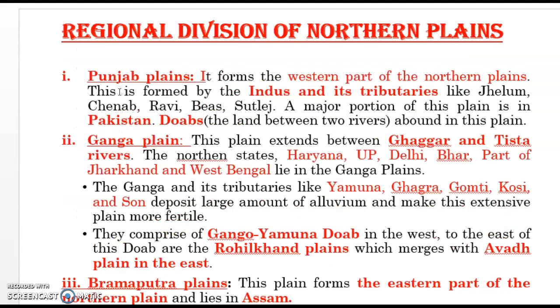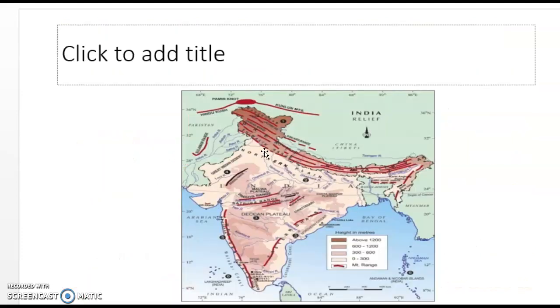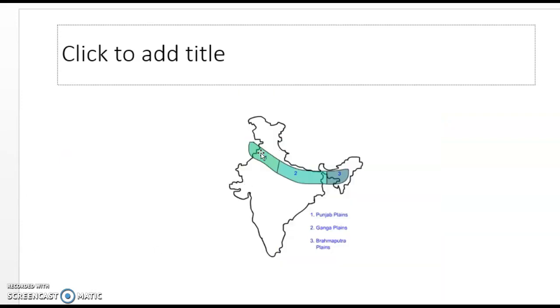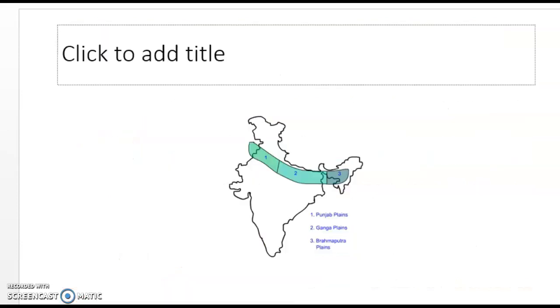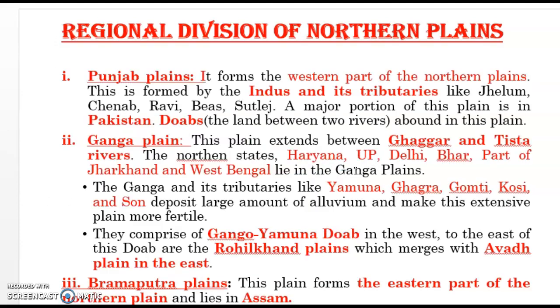When we are moving from north to south, we are witnessing that first is Bhabar, then Tarai, then the broad plain area Khadar, then above the broad plain is Bhangar. But when we are moving from west to east, we need to understand what the divisions are, right? This one is Punjab plain, this one is Ganga plain, this one is Brahmaputra plain. The Punjab plain consists of the Indus and its tributaries. The Ganga plain consists of the land between the Ghaggar river and Tista river, and the last one, the Brahmaputra plain, is created by the Brahmaputra river, and it is in Assam, right?